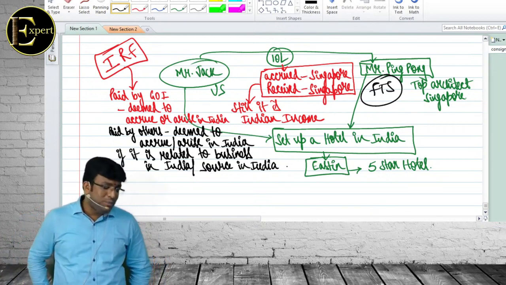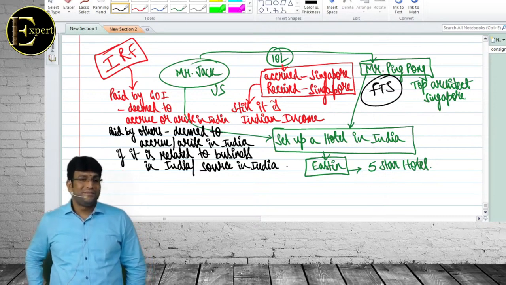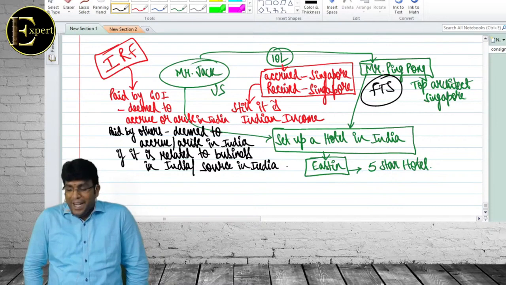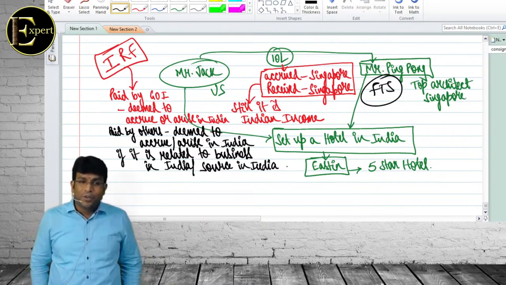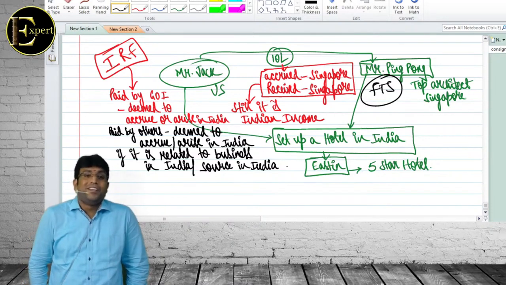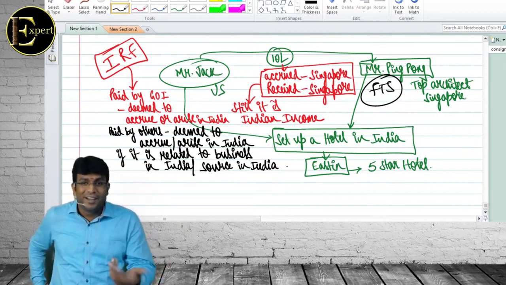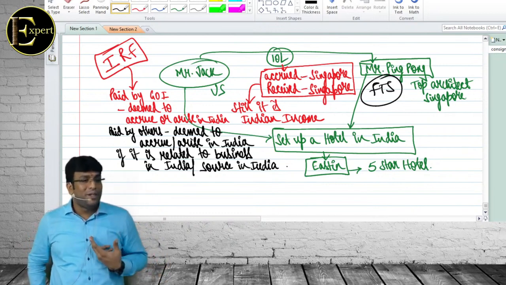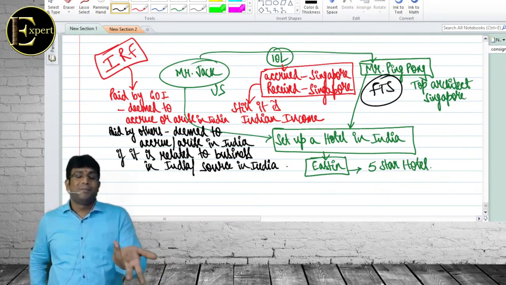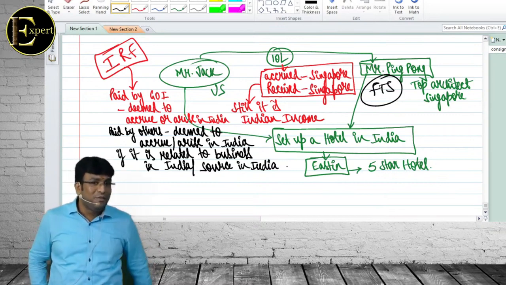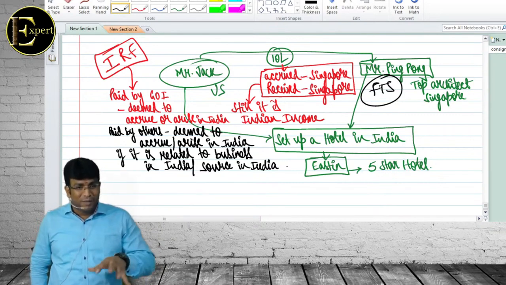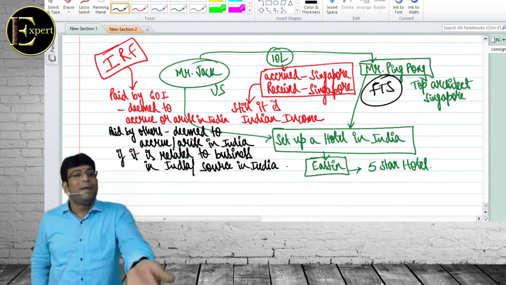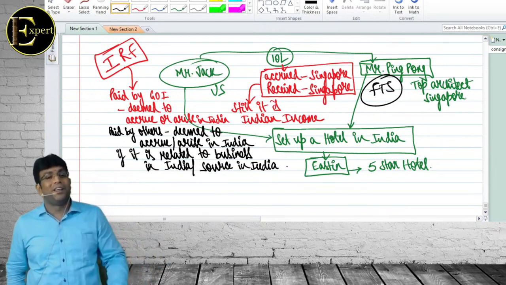Sir, government has put that TDS concept only for that. Correct, no? See, for example, if Expert Academy is making payment to Shivateja, if they don't do TDS, Expert will become assessee in default. Who has not done TDS. If Expert makes payment to me, they have done TDS. But if Expert doesn't make payment to government, again they'll become assessee in default. So basically, they are not trying to trouble me first. They are first trying to trouble Expert first. I mean to say, the payer first. जो TDS कर रहे हैं उसको पकड़ेंगे हम.